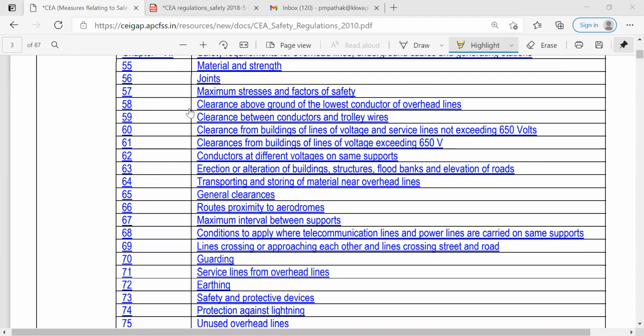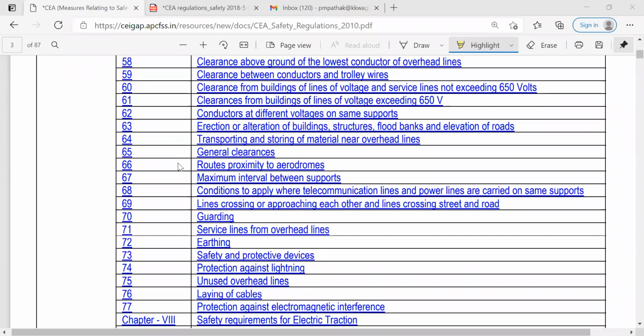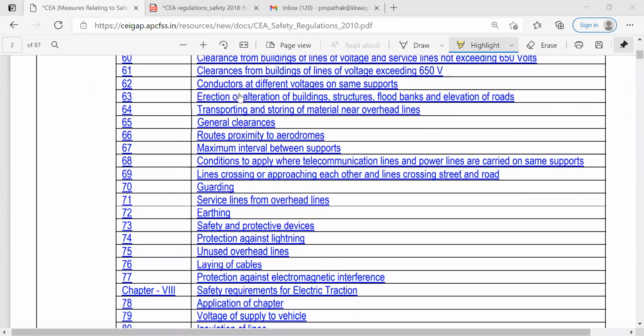That may be a line less than 650, that may be a line exceeding 650, that may be a clearance between these buildings and those lines, and all these guidelines regarding the clearance are given between 58 to 61. 62 is related to the conductors at different voltages and same supports.